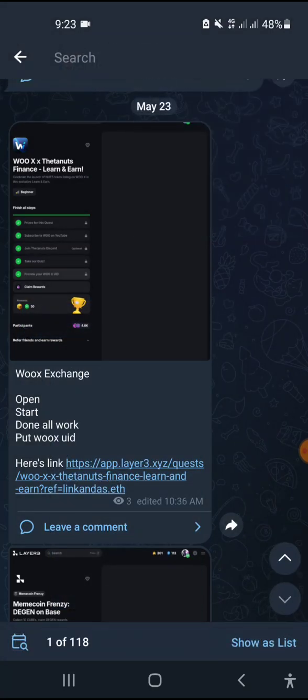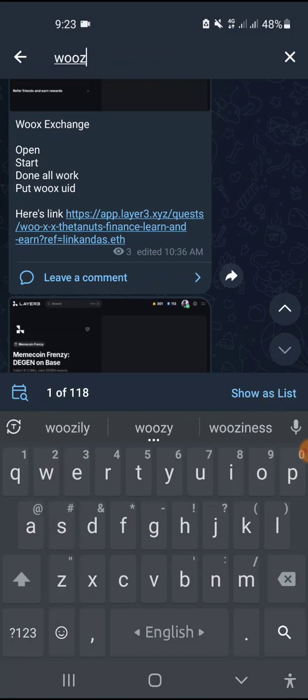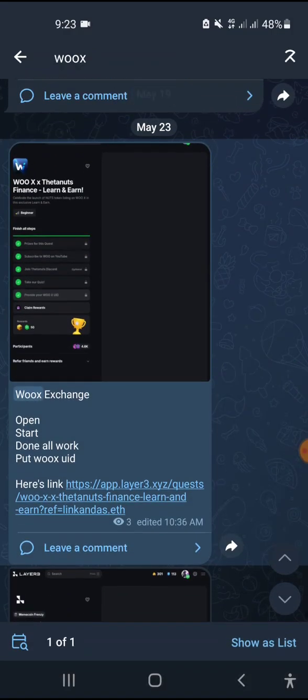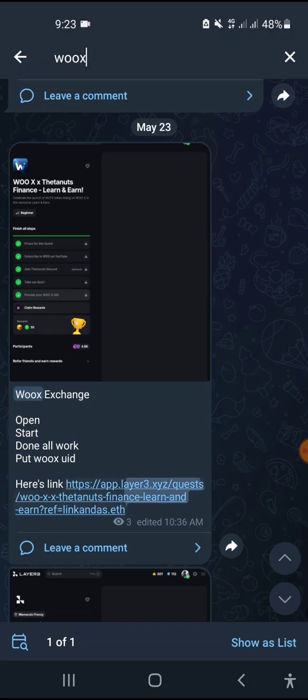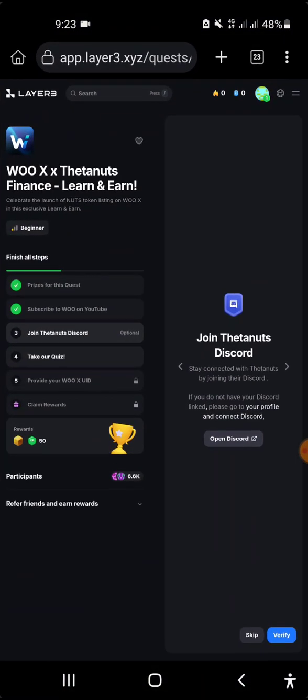Getting that offer link, search here for WOOX, and this link will pop up here. So copy this link, and what we need to do is paste it on your browser extension. Here it will be like this interface, and I've already done two tasks. That is automatically done. You don't need to do anything about that. So just click on this verify button after joining their Discord, so that your Discord and your Twitter will be connected.